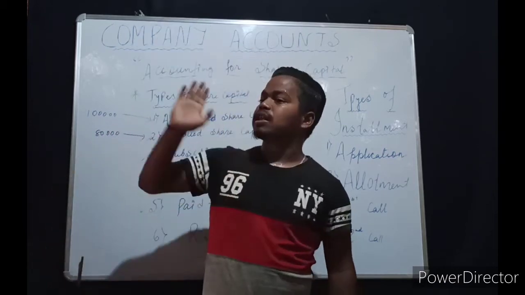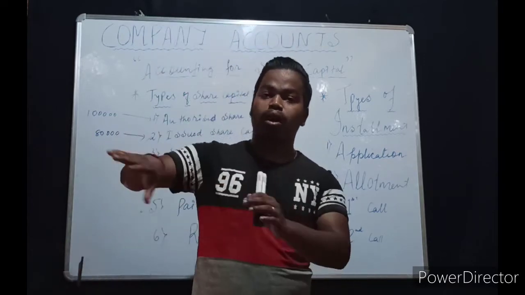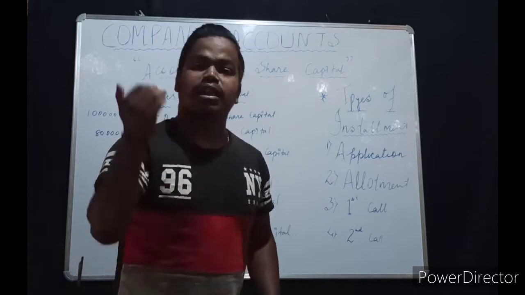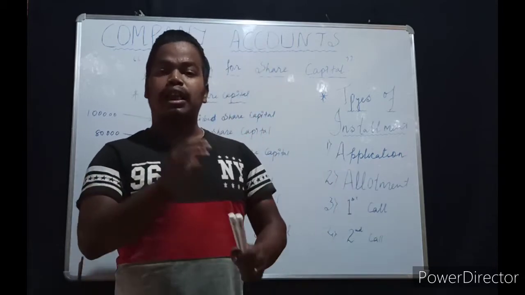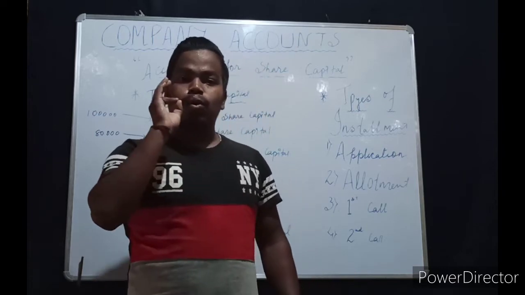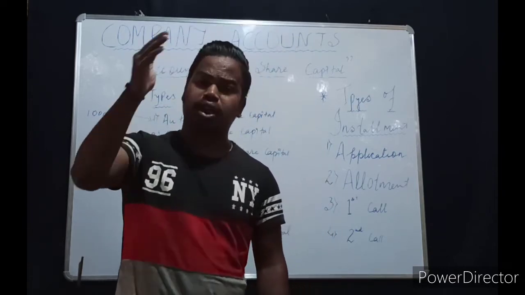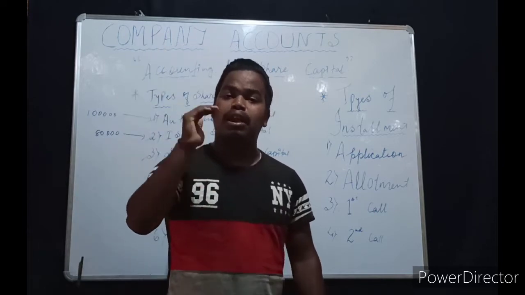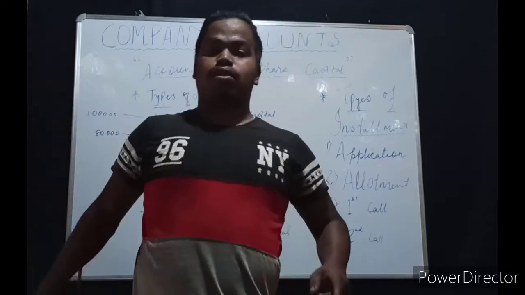When we purchase something on installment, we have to pay the down payment amount and the remaining in installments. So application is similar to a down payment. Application money means the amount received by the company at the very first stage from the applicants.